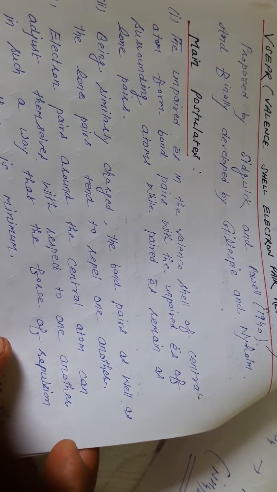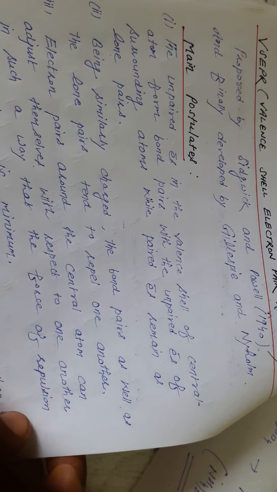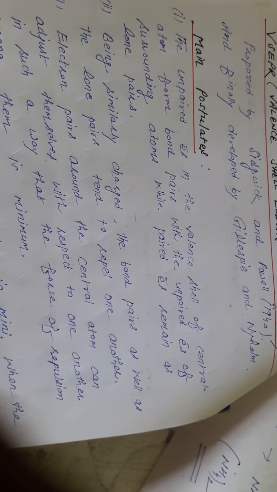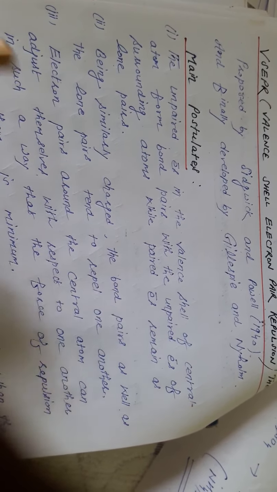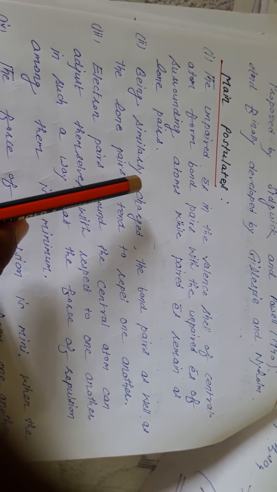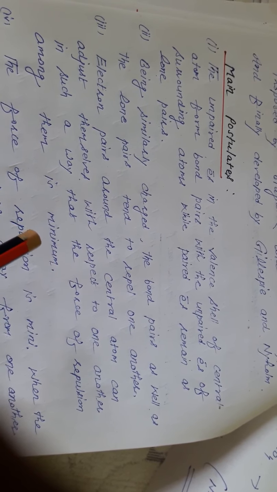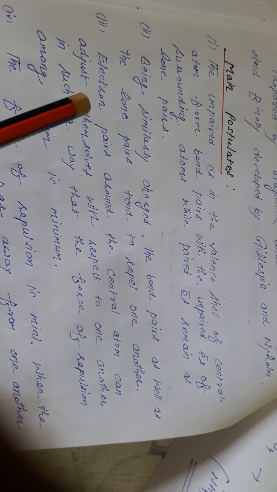So it means that in the valence shell, some of the electrons are sharing, and those that are not sharing remain as lone pairs or non-bonded electrons. Second, being similarly charged, with negative electronic charge, the bond pairs as well as the lone pairs tend to repel one another. Those are linked with the central atom through an angle.